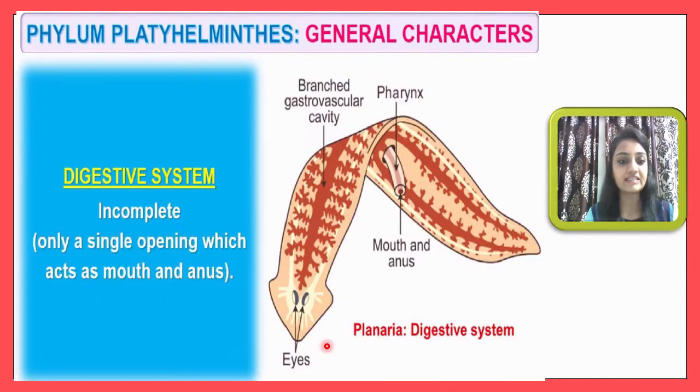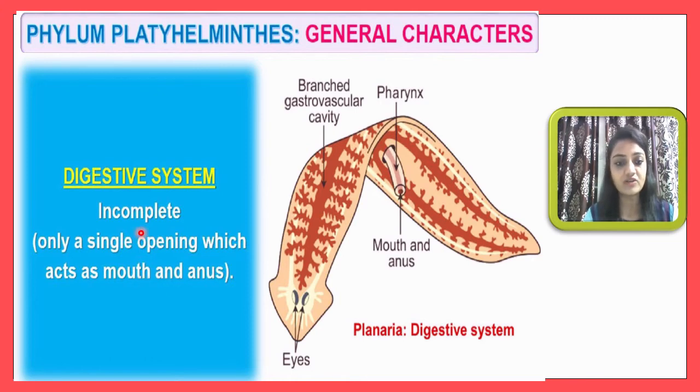Next, let me discuss the digestive system of phylum Platyhelminthes. Here an incomplete digestive system is present. You know very well what an incomplete digestive system is. In this type of digestive system, only one opening is present, which acts as both mouth and anus. Here this is the planaria, and this opening acts as a mouth as well as anus.